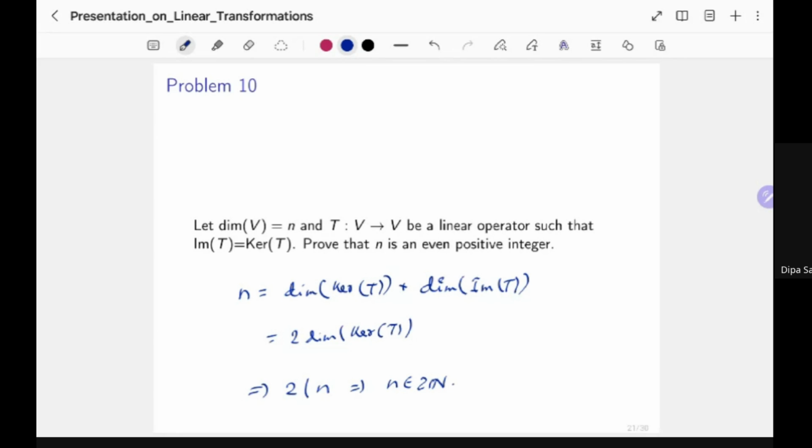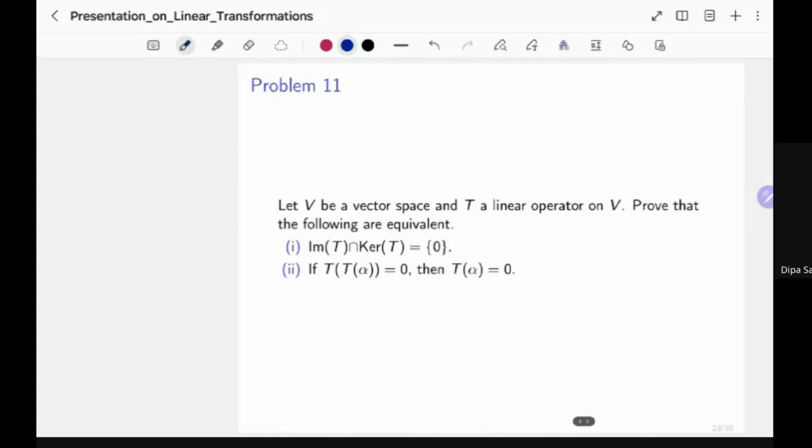Okay, so this is a pretty interesting problem. It's very short, but it's interesting. Let's look at other problems which involve this image and kernels, and some relations where the intersections give you 0. We have 2 problems like that, which are the following 2 problems.